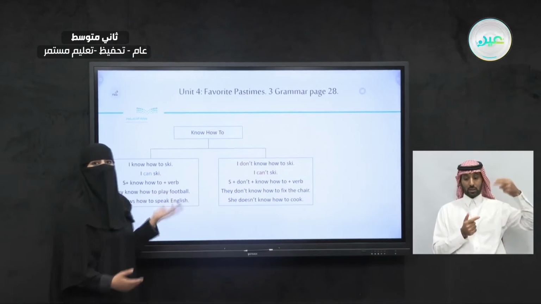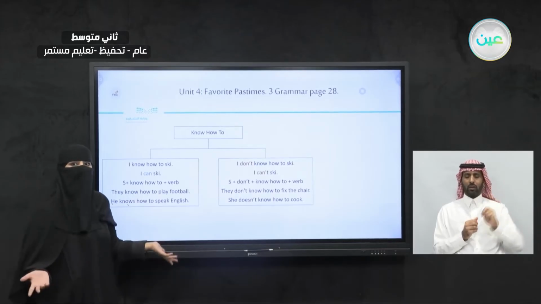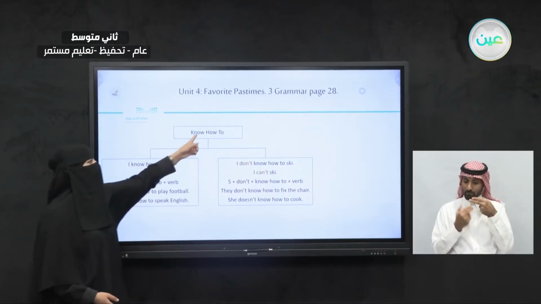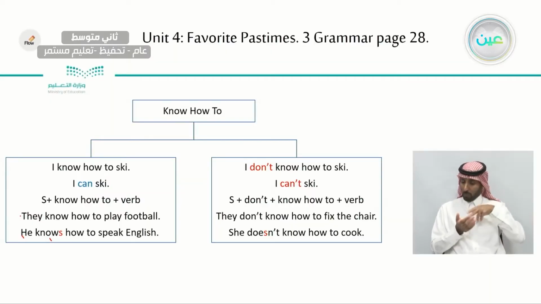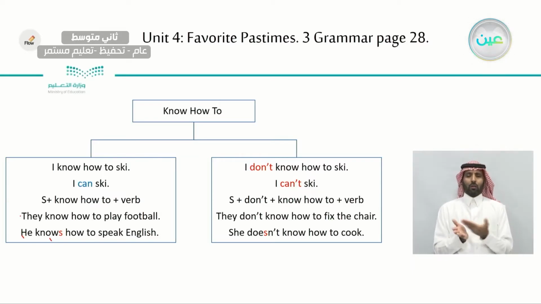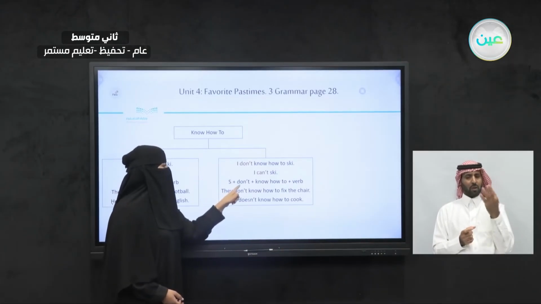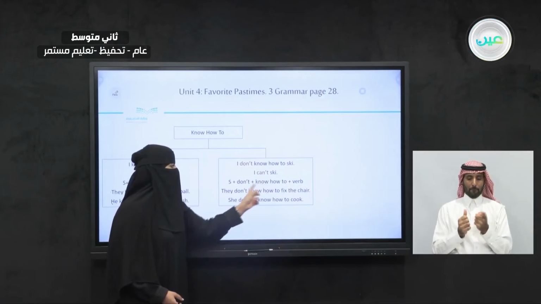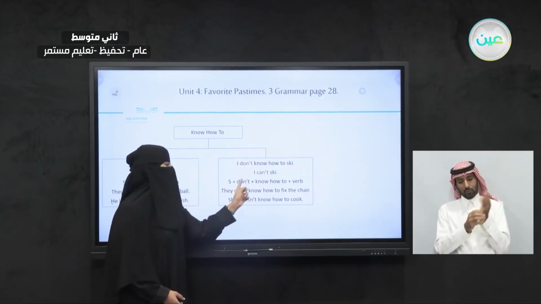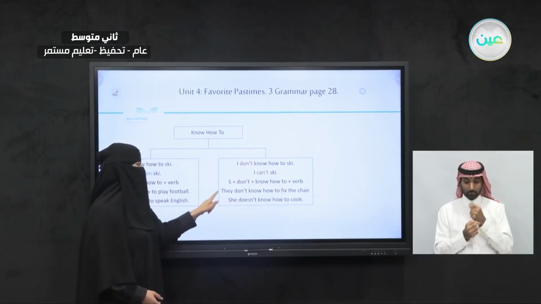Now, this is the affirmative, but how about the negative? If something I don't know how to do, or something I can't do, how can we form it using know how to? It's just like this. I don't know how to ski. I can't ski. I don't know how to ski. So how are we going to do it? Just like this. The subject could be any subject, and don't. The word don't will come after the subject, but before the verb know. Subject, don't, know how to, then the verb.